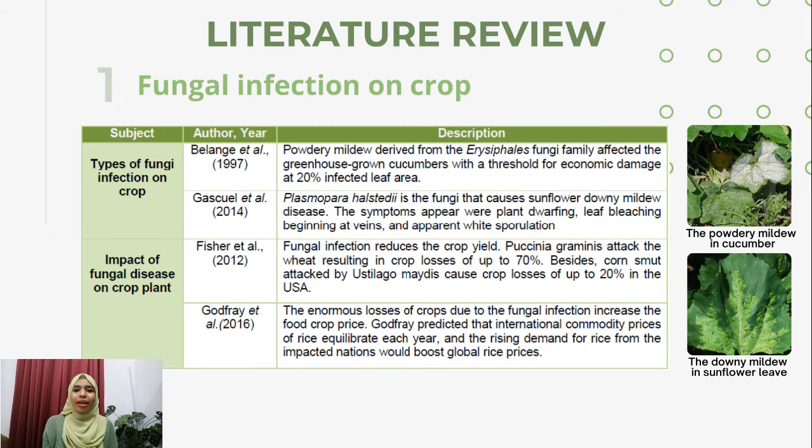They explain about fungal infection of crop and types of fungal disease. Berlanga stated that powdery mildew derived from the Erysiphaceae fungi family affected greenhouse-grown cucumber, with a threshold for economic damage at 20% infected leaf area. As well, Gaskell explained about Plasmopara halstedii, the fungus that causes sunflower downy mildew disease. The symptoms appear as plant drooping, leaf bleaching at the beginning of the veins, and appearance of white sporulation.